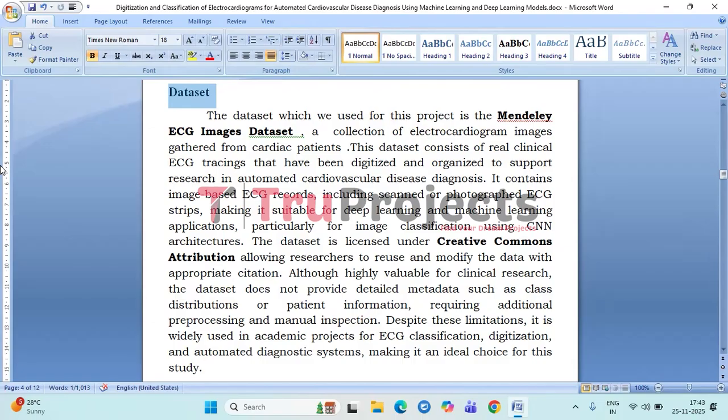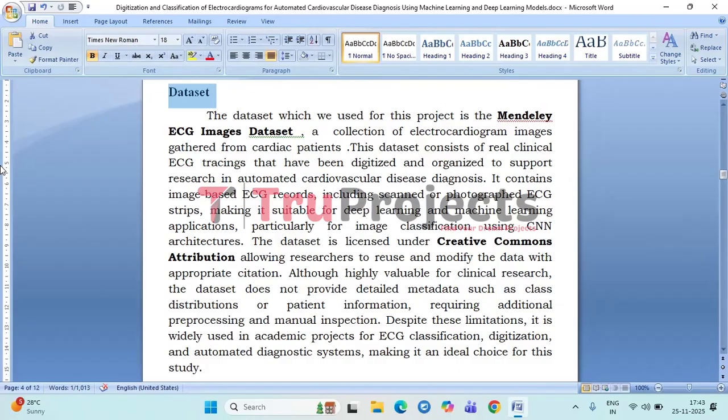Because the data is in image format, it works very well with deep learning models, especially CNNs used for image classification. The dataset is available under a Creative Commons license, which means researchers can reuse and modify it as long as proper credit is given.